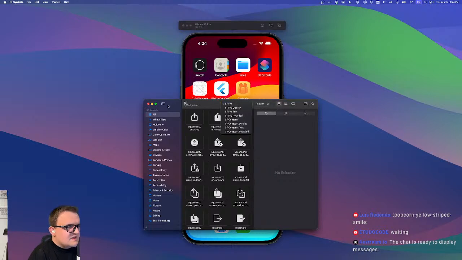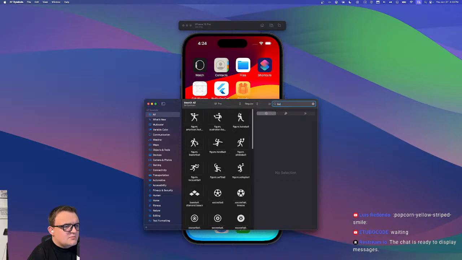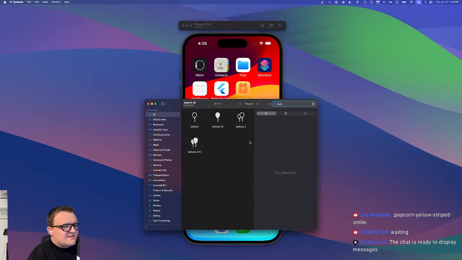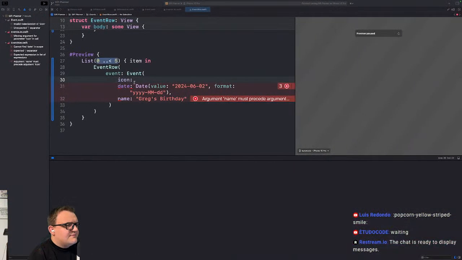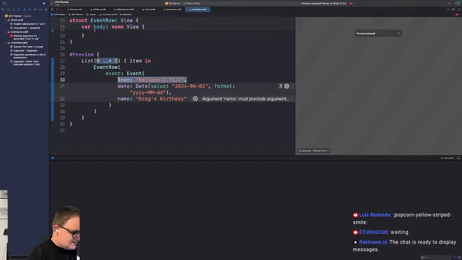Is there balloons? I looked at this once and I forgot. Balloons? Balloons. Yeah, there is. We're going to say balloons.fill. We'll just copy that. And that's the icon for this event.